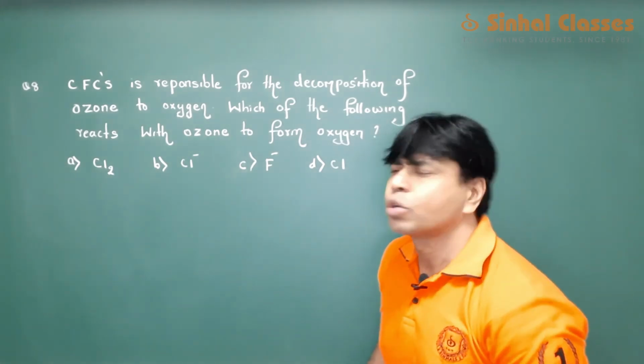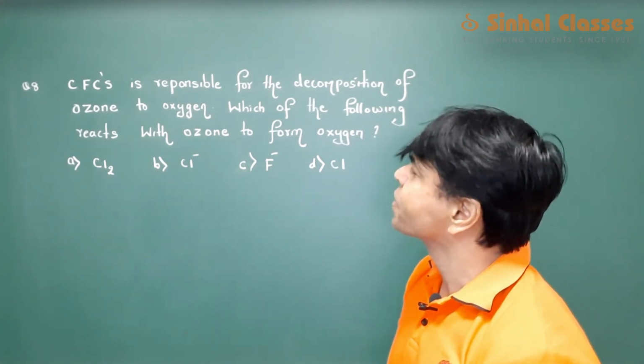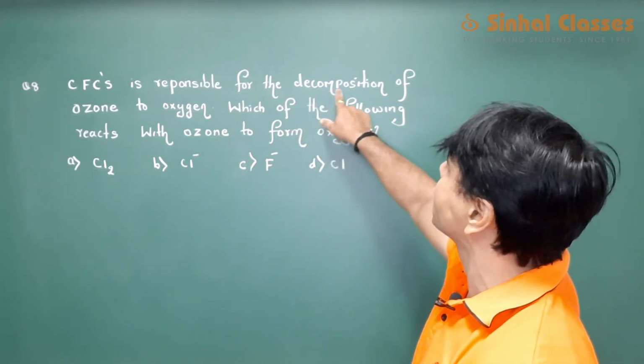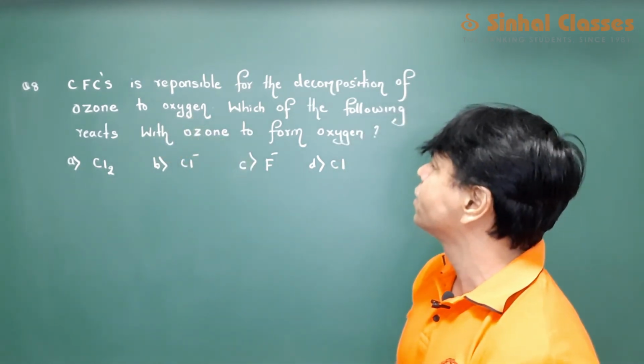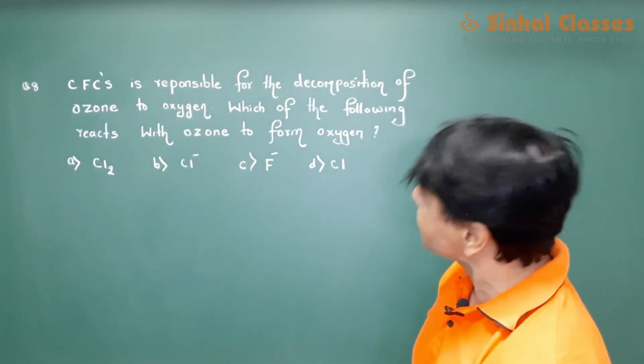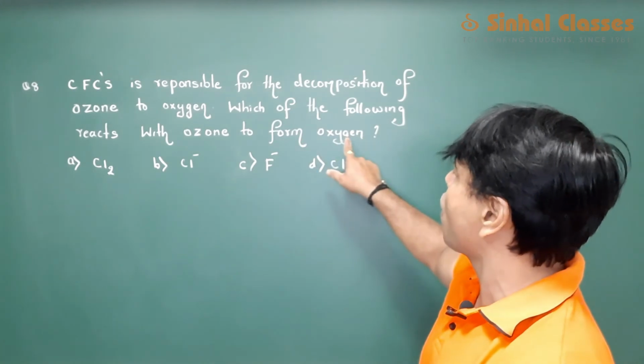CFC, chlorofluorocarbon, is responsible for decomposition of ozone to oxygen. Which of the following reacts with ozone to form oxygen?